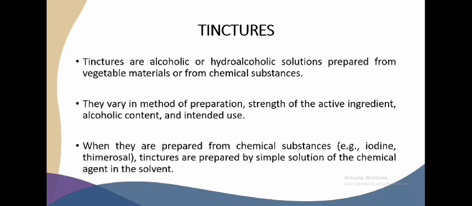The variations of official tinctures depend on the following. First is the method of preparation. Second is the strength of their active constituent or active ingredient. The third one is the alcohol content. And lastly, the intended use in medicine or in pharmacy. When tinctures are prepared from chemical substances such as iodine tincture and thimerosal tincture, these tinctures are prepared by simple solution of the chemical agent in the solvent.